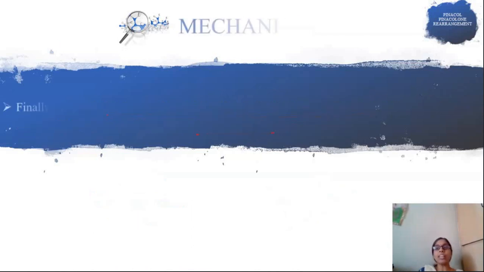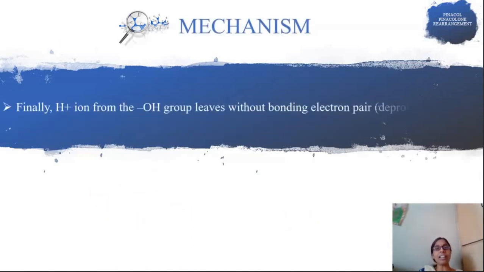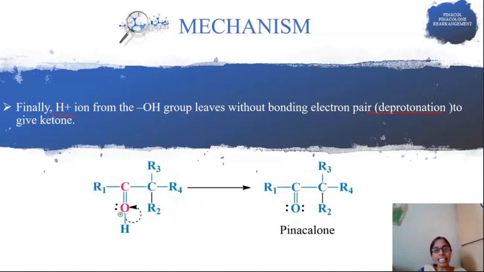As we know, oxygen with a positive charge is highly unstable, so it releases a proton; we can also say deprotonation takes place. You can see here the shifting of these electrons towards oxygen and elimination of H+. So a ketone forms, and finally pinacolone formation takes place. So this is the mechanism of this reaction.